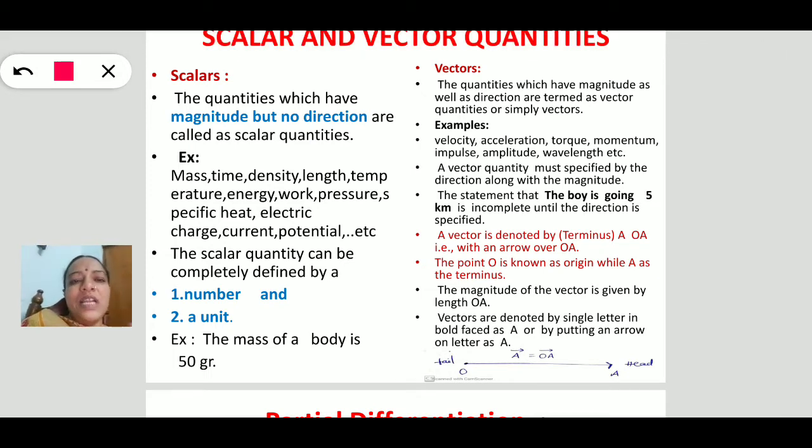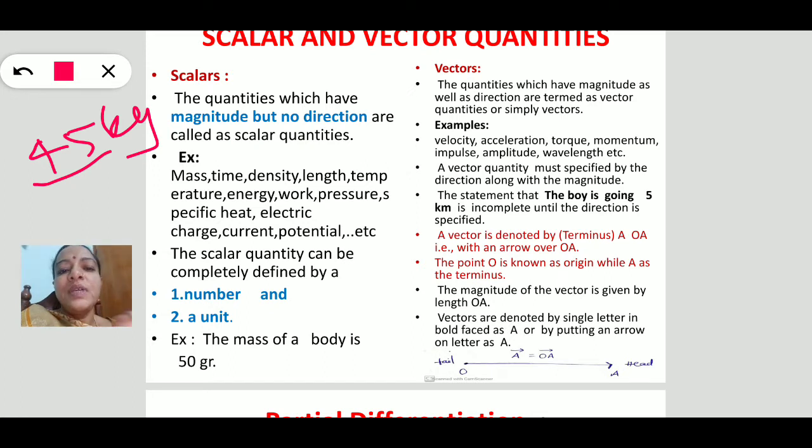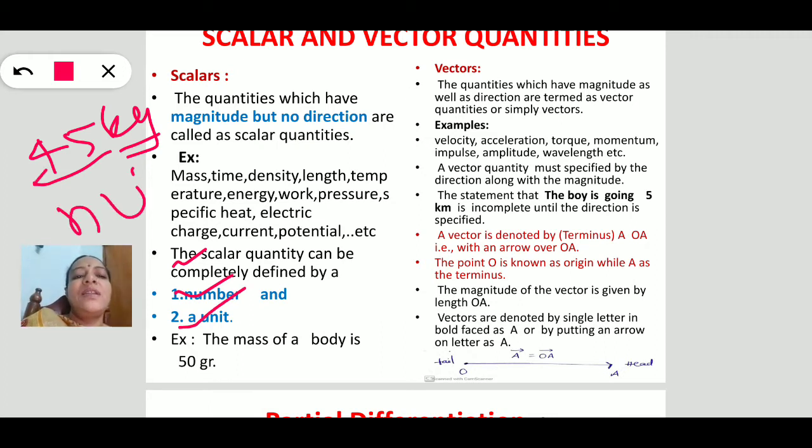How do we represent these scalar quantities? For example, mass is 45 kilograms. Here 45 is a number, that is the magnitude, and kg is a unit. So a scalar quantity can be completely specified by a number and a unit, that is, a number and a unit is enough. For example, the mass of a body is 50 grams: this is a number and this is a unit. So the representation of a scalar is this one. There is no need to put an arrow mark on it.